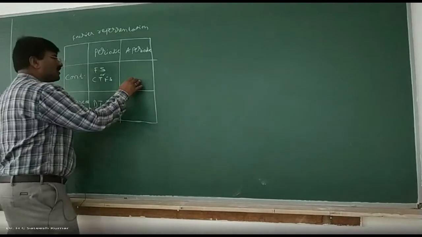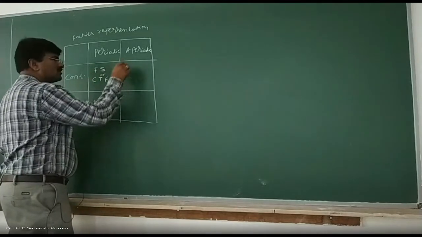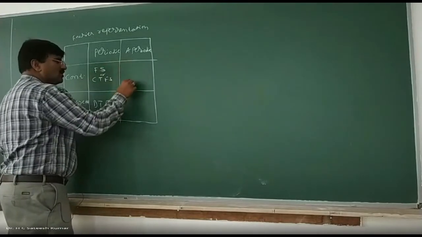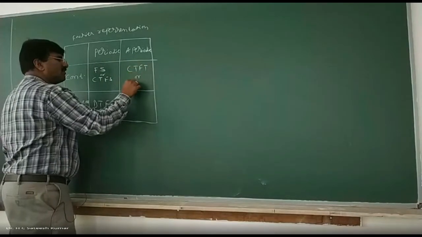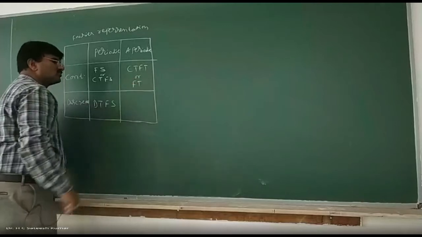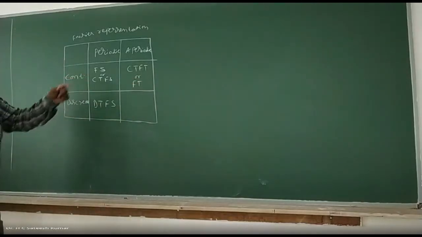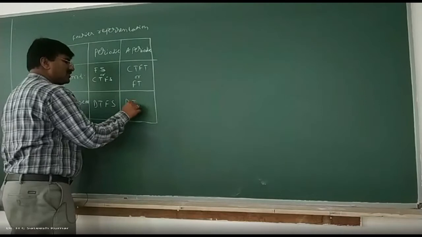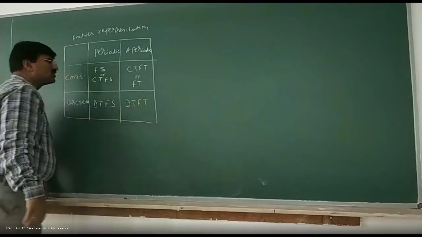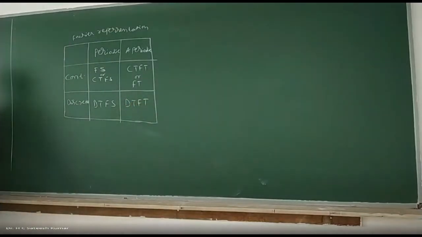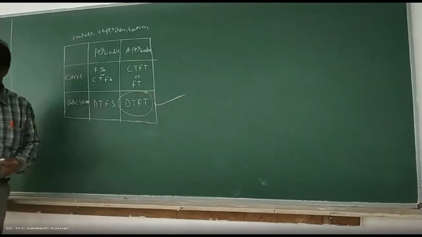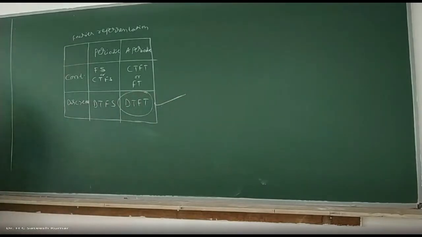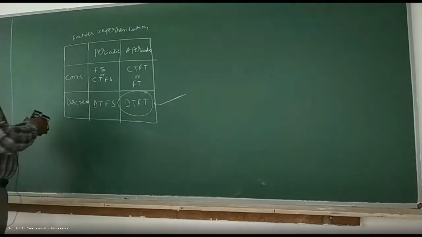Similarly, aperiodic means transform. So continuous aperiodic gives CTFT or just FT, Fourier transform. And discrete aperiodic means DTFT, discrete time Fourier transform. This is how it is represented. So what transform when? Now I am talking about this one. With this introduction, I'll move on to the properties of DTFT.